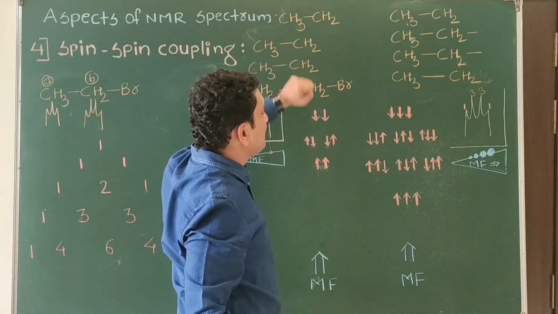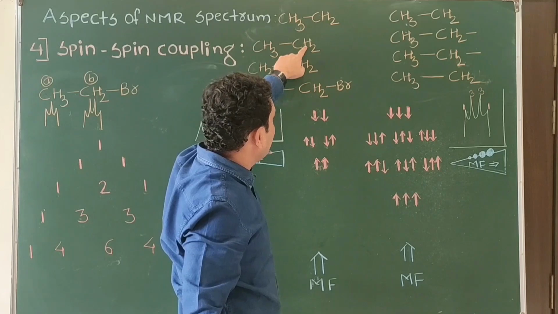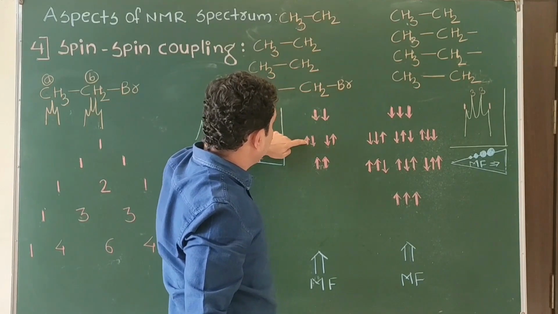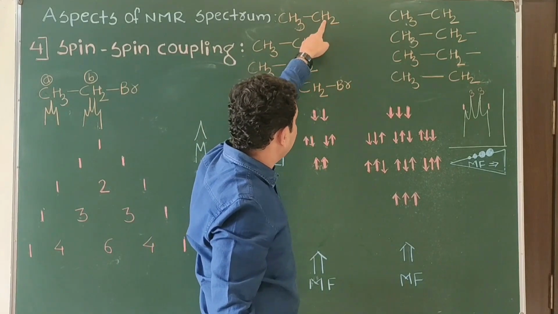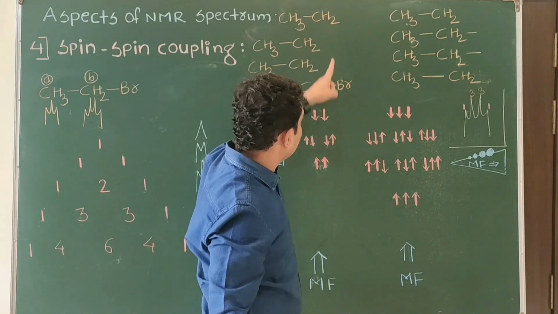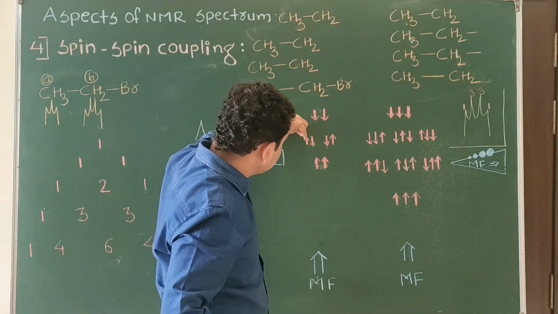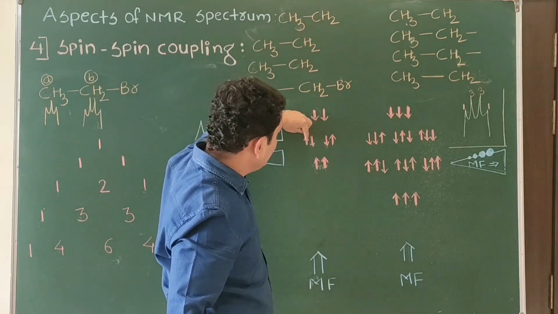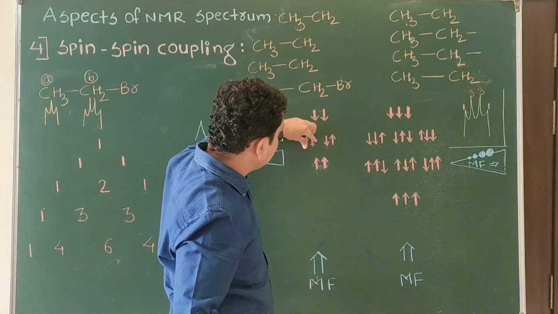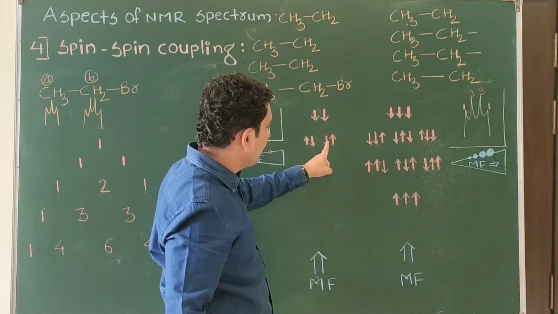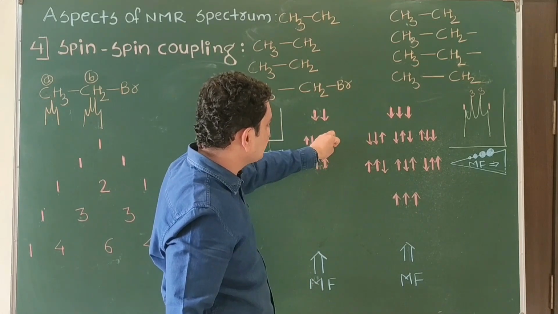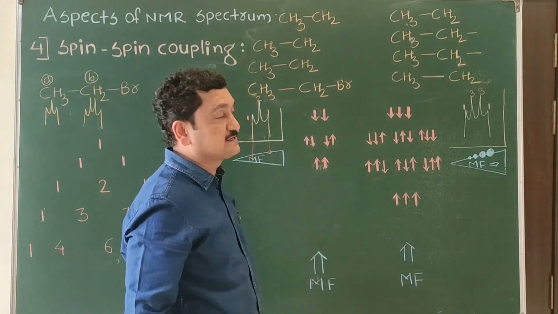In a third molecule, this possibility may arise with 2 hydrogens: one hydrogen nucleus will align with the external and the second will oppose. In a fourth possibility, the first will oppose and the second will be the aligned one. As one is aligning and another is opposing, mutually they are cancelling each other. Resultantly, they cannot affect the external magnetic field. Similarly here, one aligns, another opposes. They will mutually cancel, compensate. They will not affect the external one.